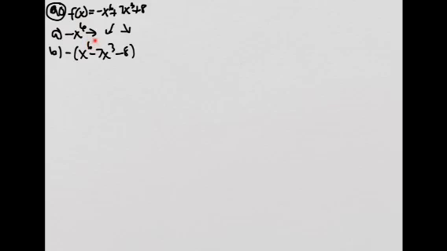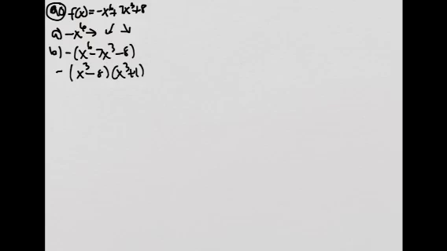Again, notice that this degree is twice as big as this one, and I've got 3 terms with the last one being a constant. So I can use the same structure as a quadratic. So factors of negative 8 that add up to negative 7. Again, the square root of x to the 6th is x cubed. So that'd be x cubed minus 8 and x cubed plus 1.